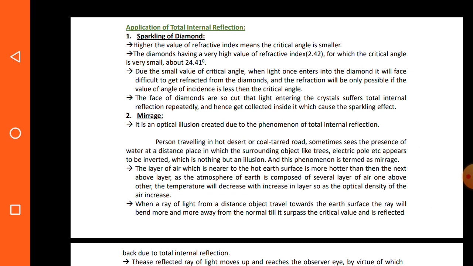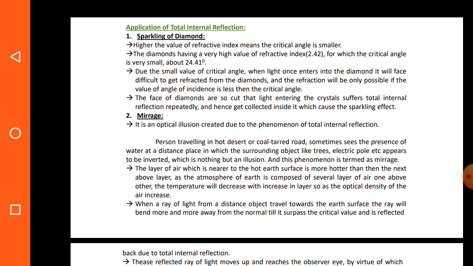The faces of the diamond are cut so that light which enters inside the crystal suffers total internal reflection repeatedly. That means at every face the light will make an angle greater than the critical angle. Hence, as the light suffers total internal reflection repeatedly, the light gets collected inside the diamond, which makes the diamond dazzle and sparkle.